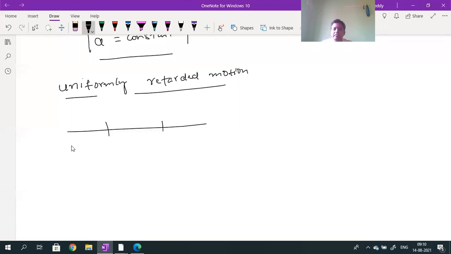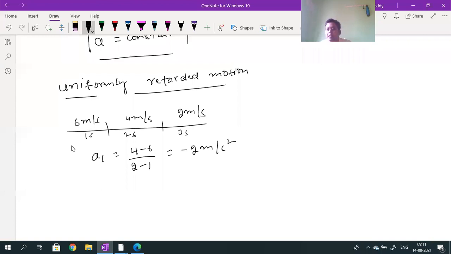First velocity 6 meters per second, next velocity 4 meters per second, next velocity 2 meters per second. It is decreasing uniformly. Such a motion is called uniformly retarded motion. Acceleration value: this is for 1 second, this is for 2 seconds, and this is for 3 seconds. So V2 minus V1, 4 minus 6 divided by 2 minus 1. The answer, 4 minus 6, is minus 2 meters per second square.